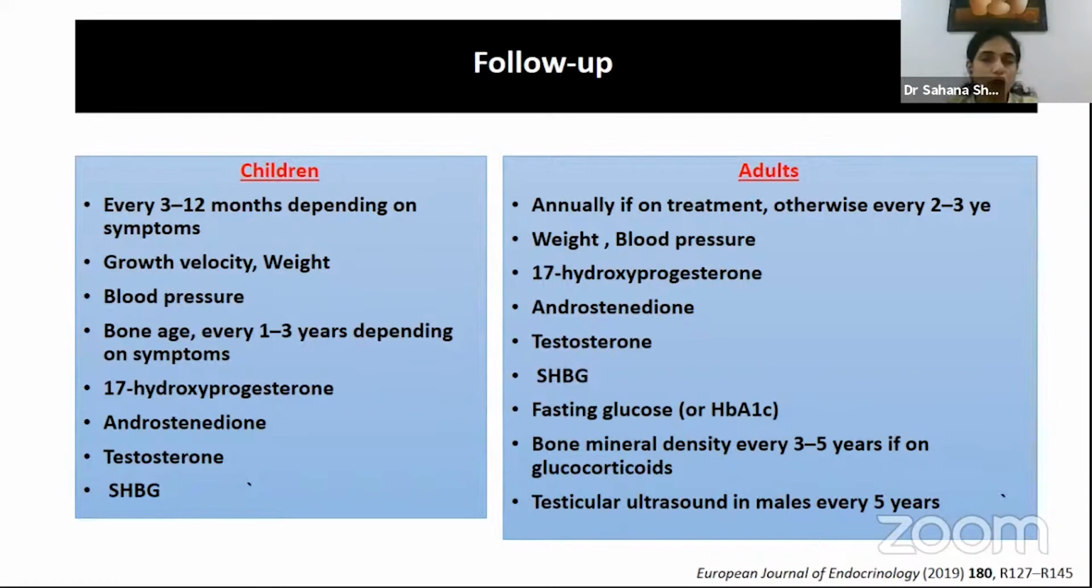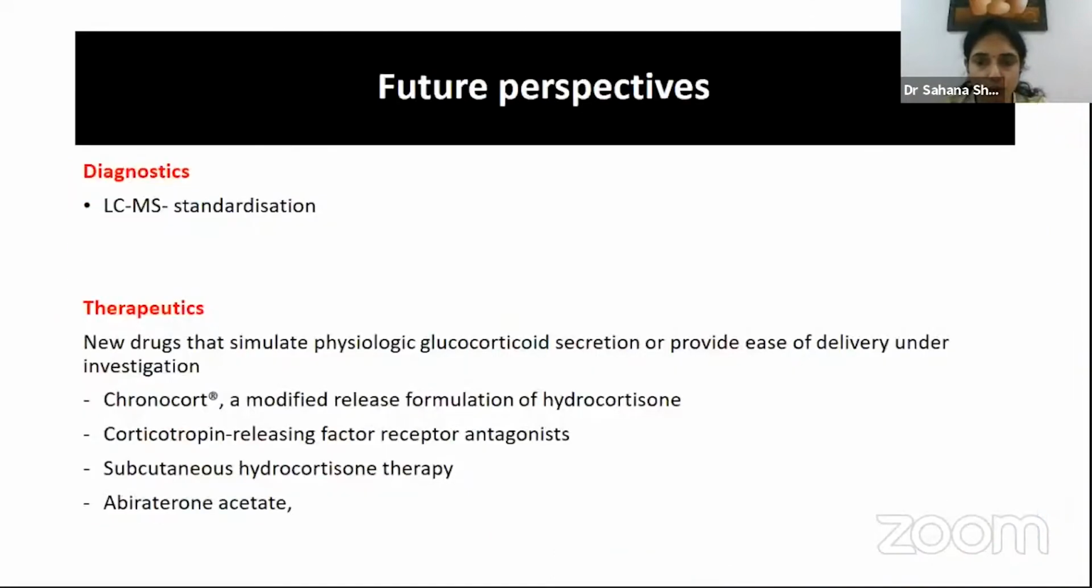In adults, one would basically look at weight and blood pressure. Biochemically, again, 17-hydroxyprogesterone, androstenedione, testosterone, and SHBG. Metabolic monitoring would also become important. Bone health assessment, and in men, a testicular ultrasound once in 5 years would also be needed during the follow-up. So that's about the follow-up.